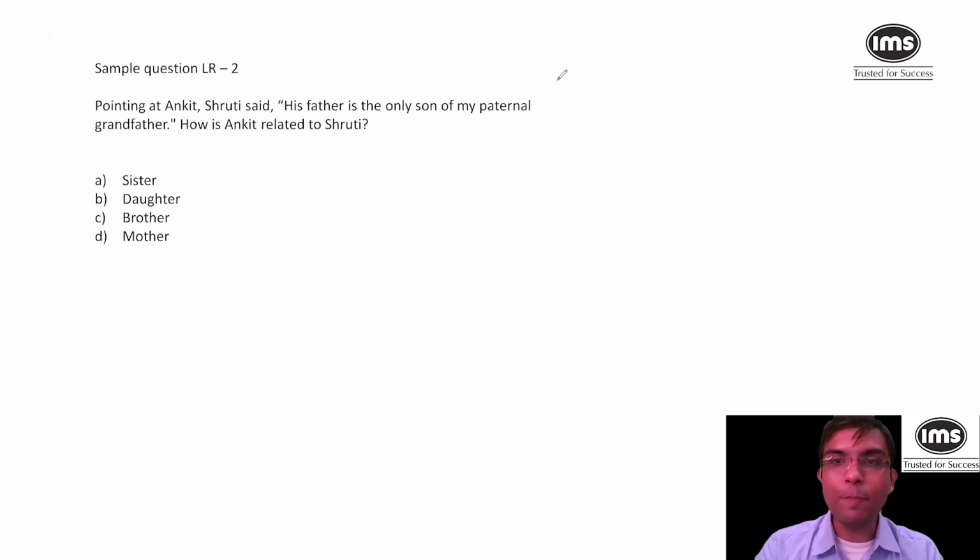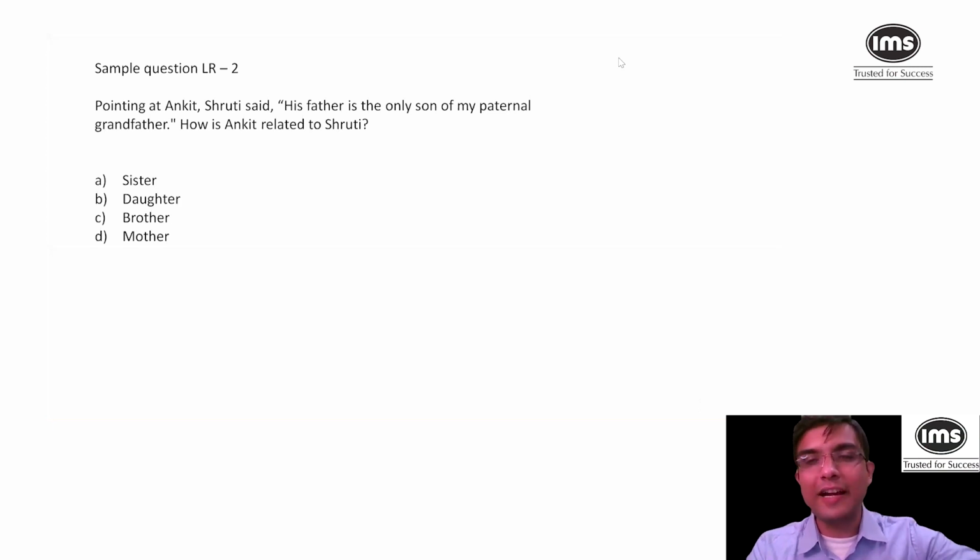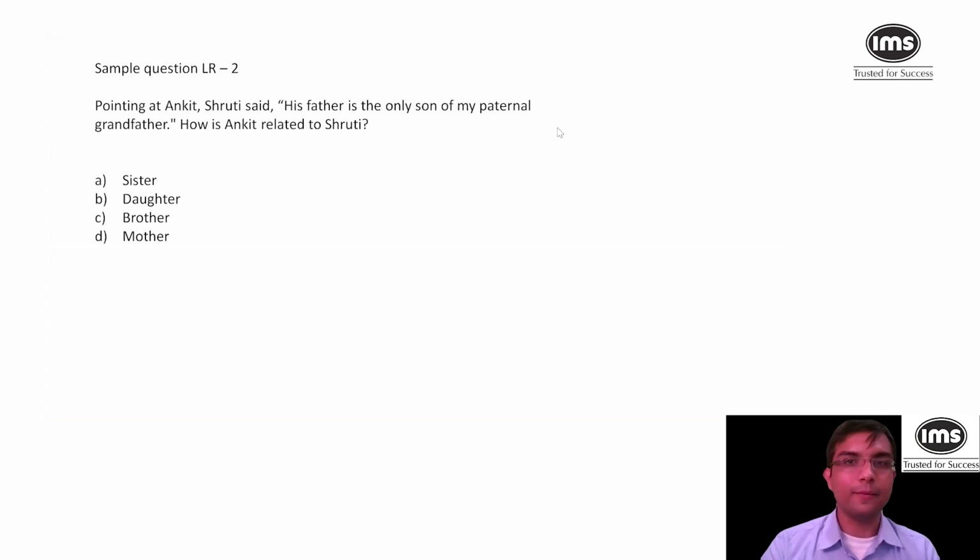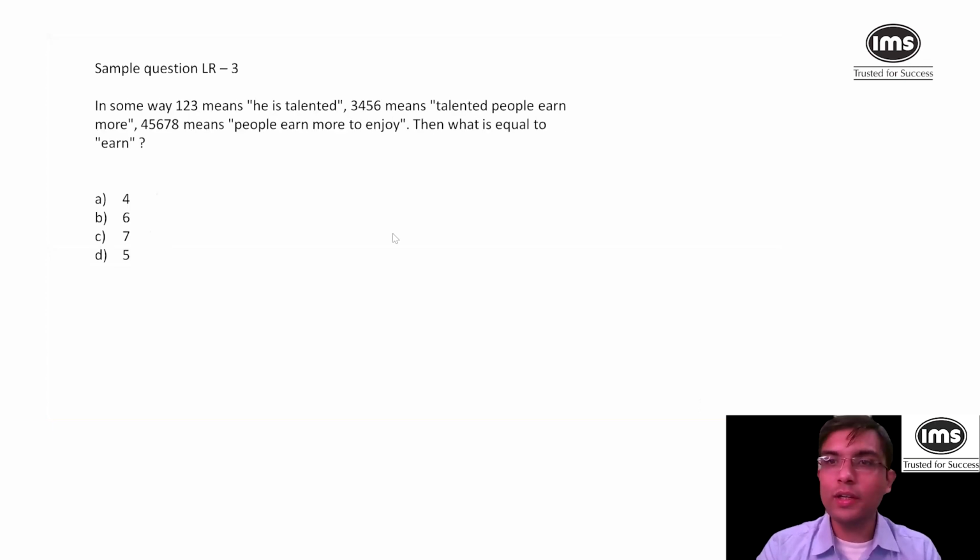Next, the meaning of paternal is papa ke side. My father's father is paternal grandfather. Father's brother is paternal uncle. Okay, fine. Next, try to solve this one.